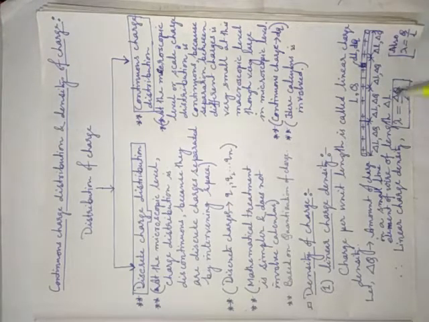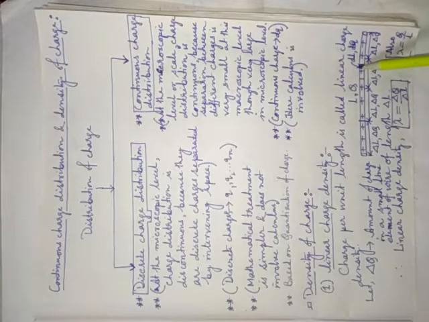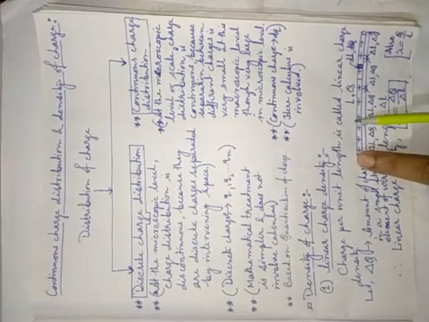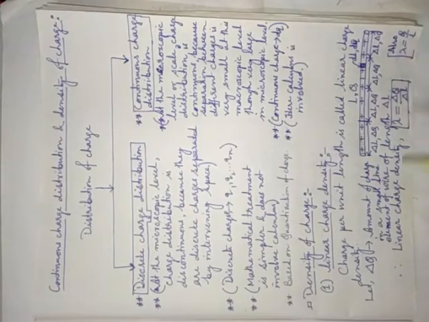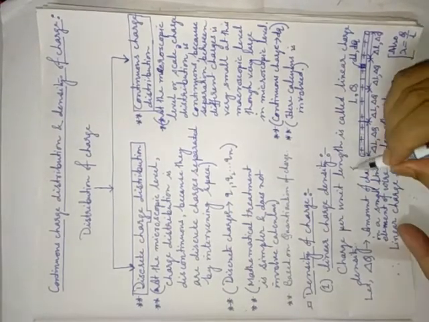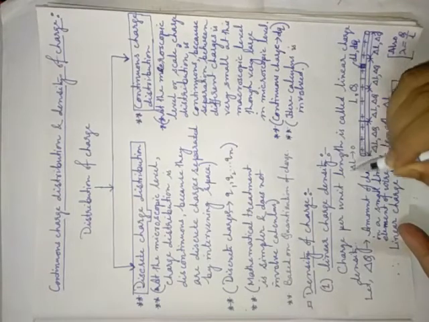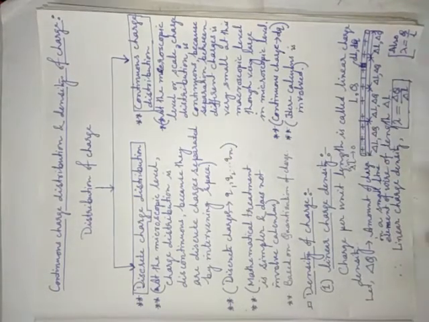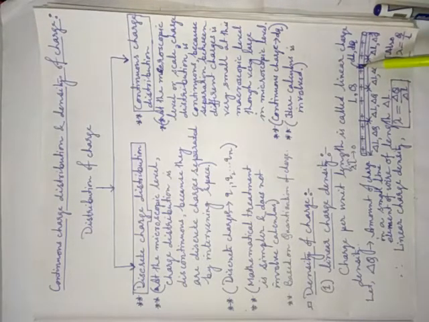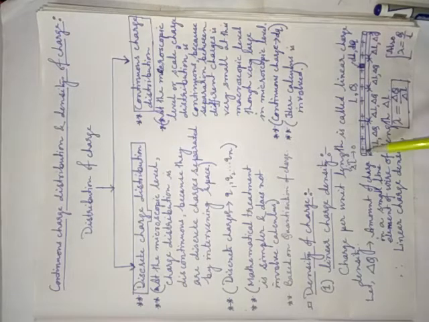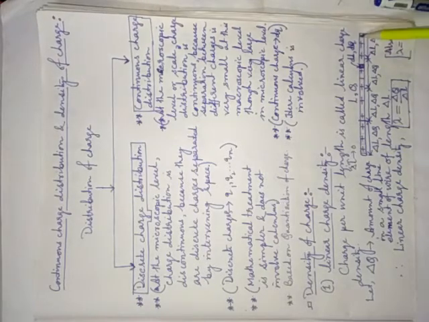Okay. Now see here, in your book only this formula is given, but I would like to tell you one thing. Suppose you divide this delta L into very small parts, that means delta L tends to 0, limit delta L tends to 0. Then what will happen? L is the biggest portion.